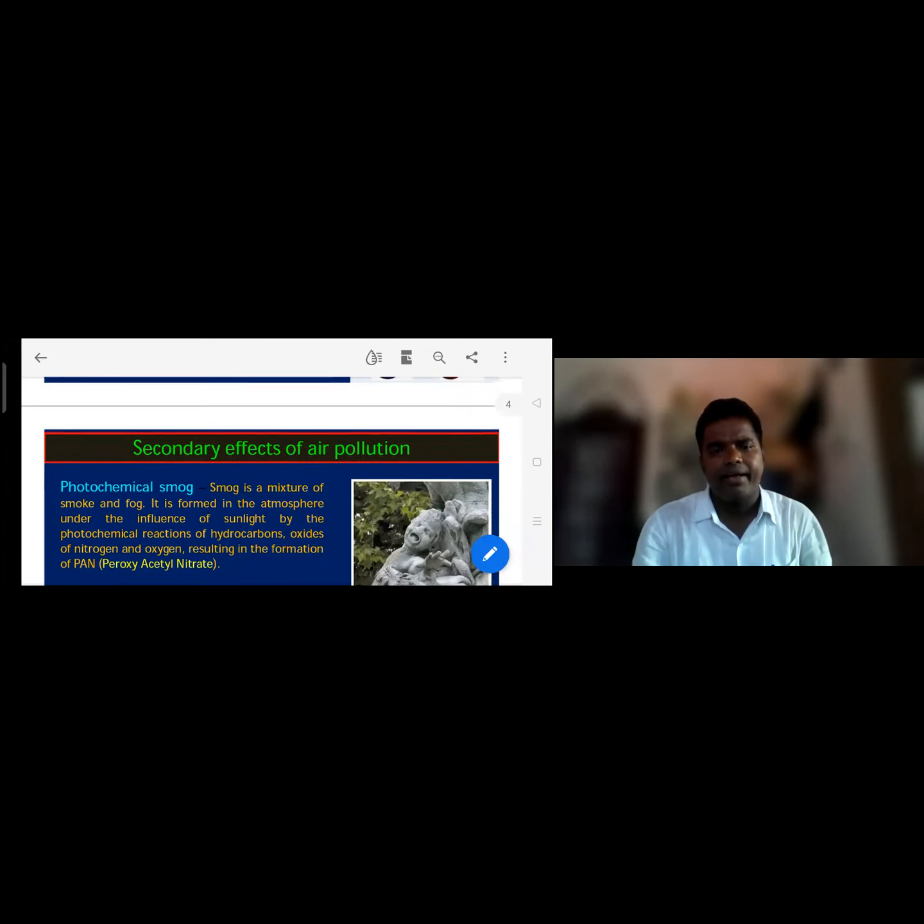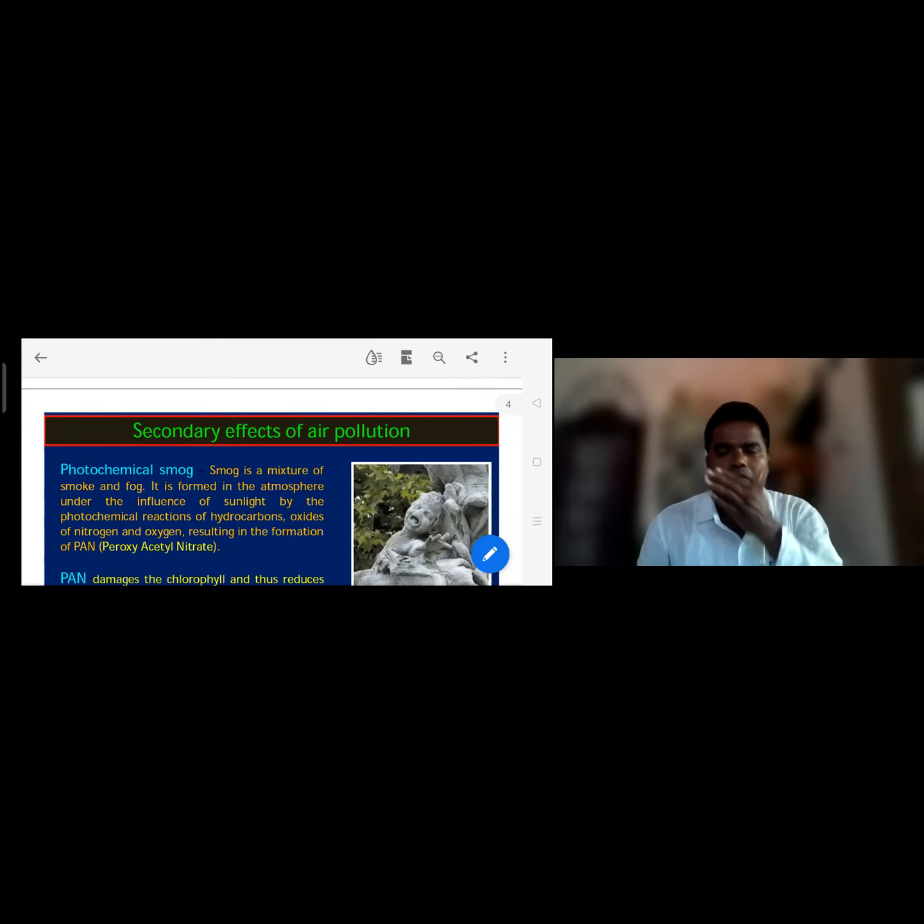Secondary effects of air pollution. What is that? Photochemical smog. Smog is a mixture of smoke and fog. It is formed in the atmosphere under the influence of sunlight by the photochemical reaction of hydrocarbons, oxides of nitrogen and oxygen, resulting in the formation of PAN. What is PAN? PAN is not permanent account number. PAN is peroxyacetyl nitrate.